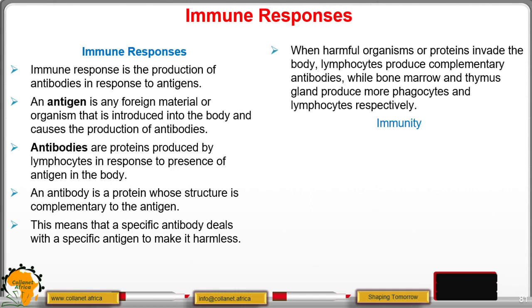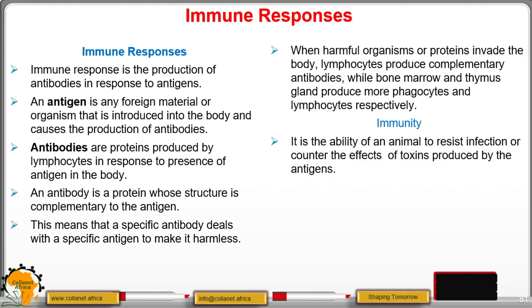Let us move ahead and look at immunity. Immunity is the ability of an animal to resist infection or counter the effects of toxins produced by the antigen.